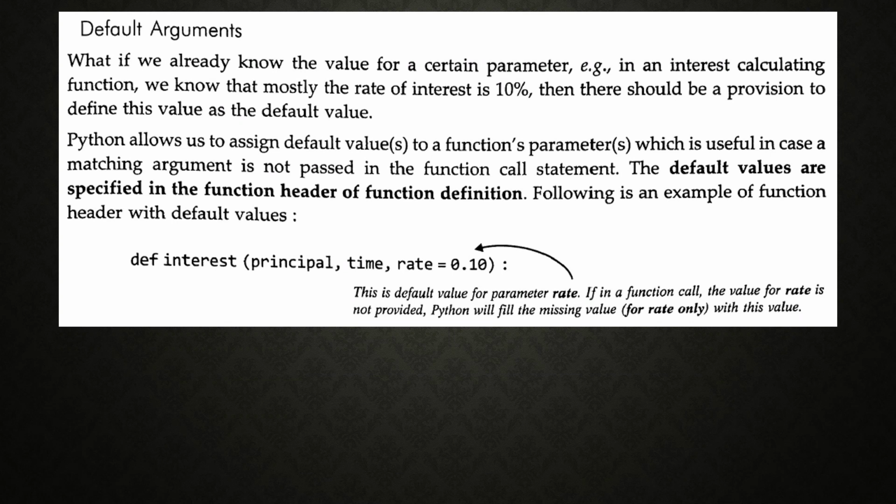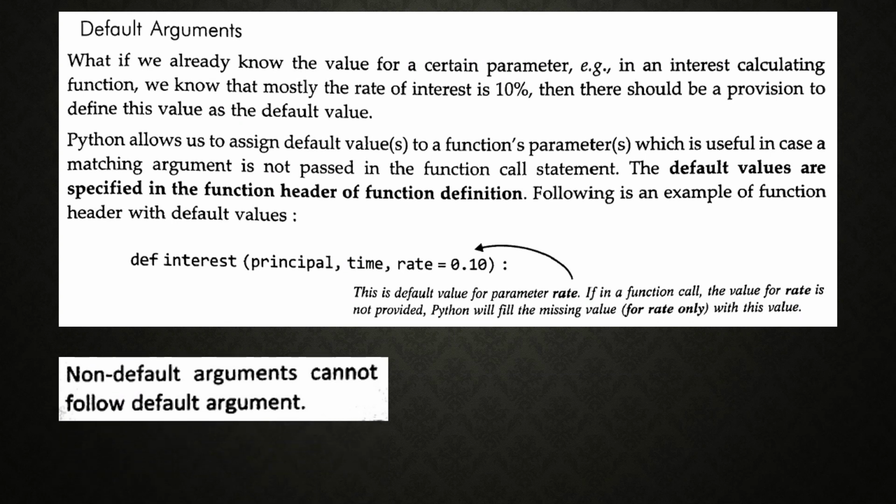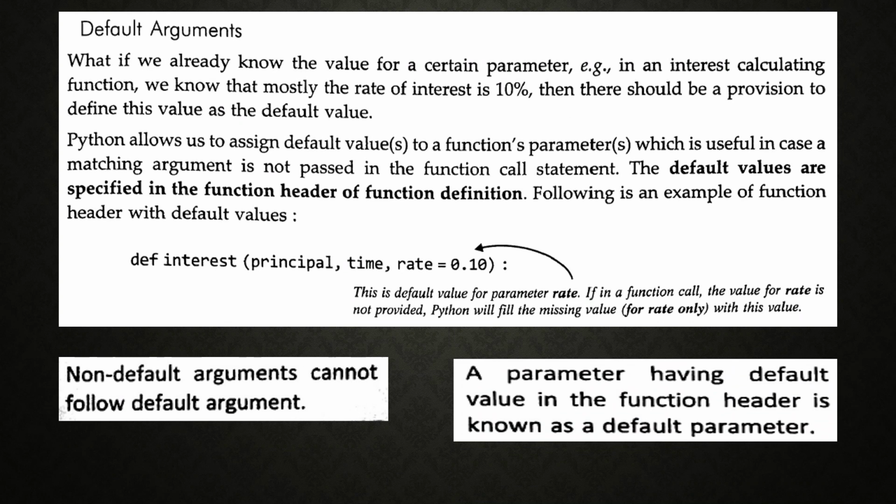Rate equal to 0.10 is the default value for the parameter rate. Non-default arguments cannot follow default arguments. A parameter having a default value in the function header is known as a function default parameter.